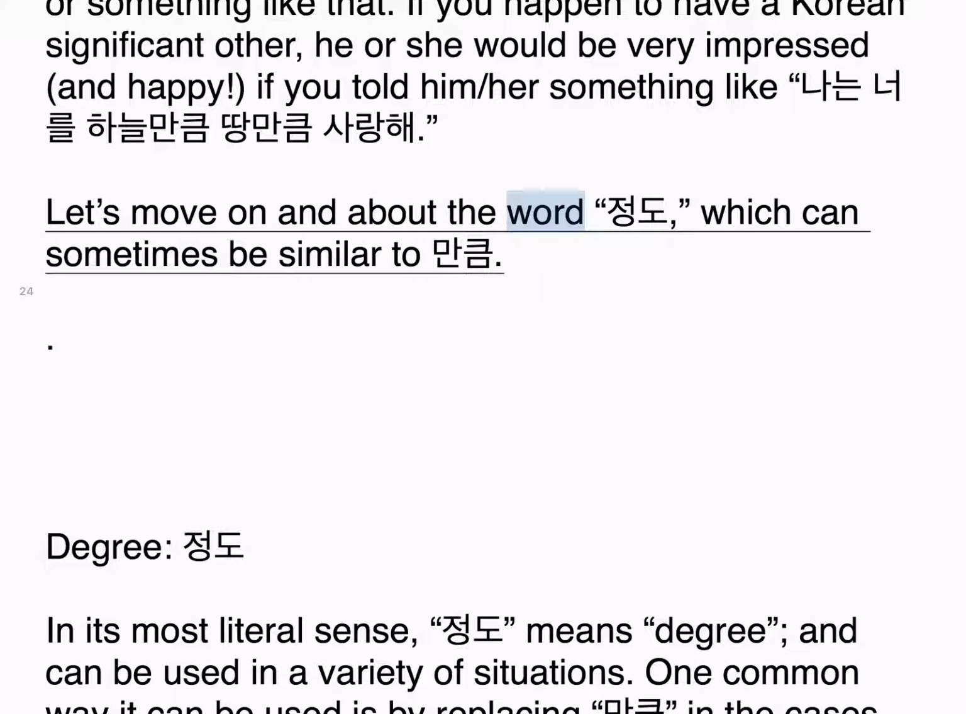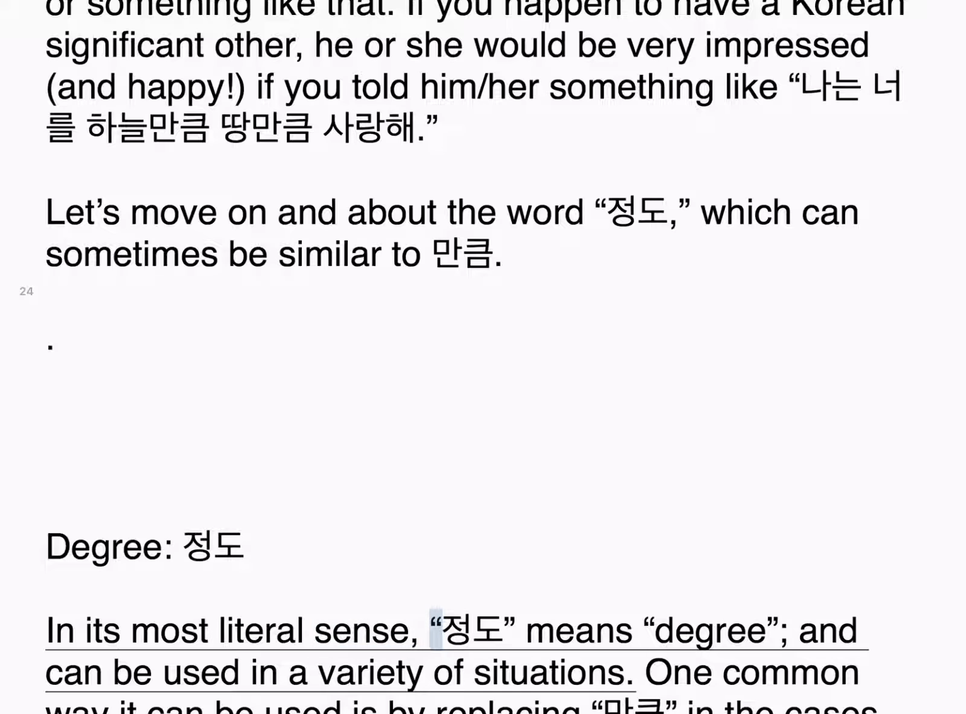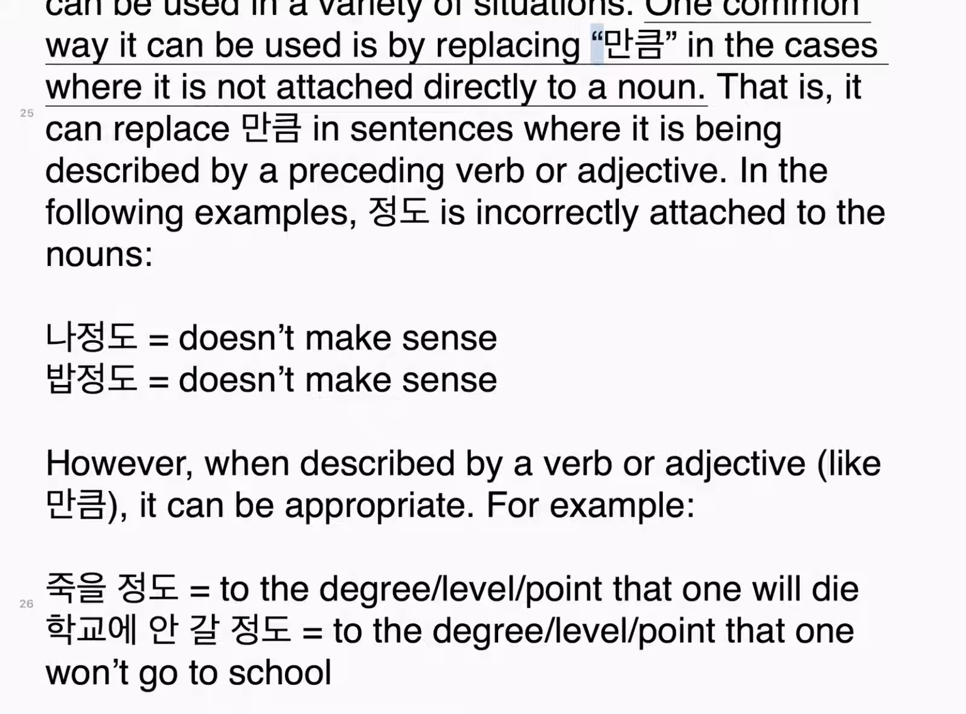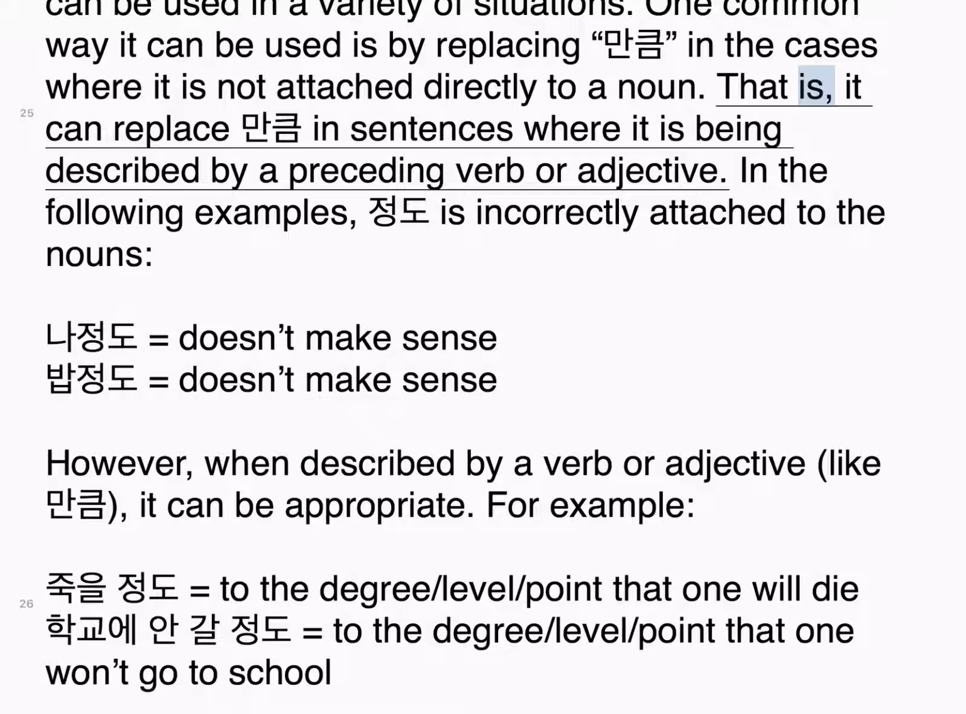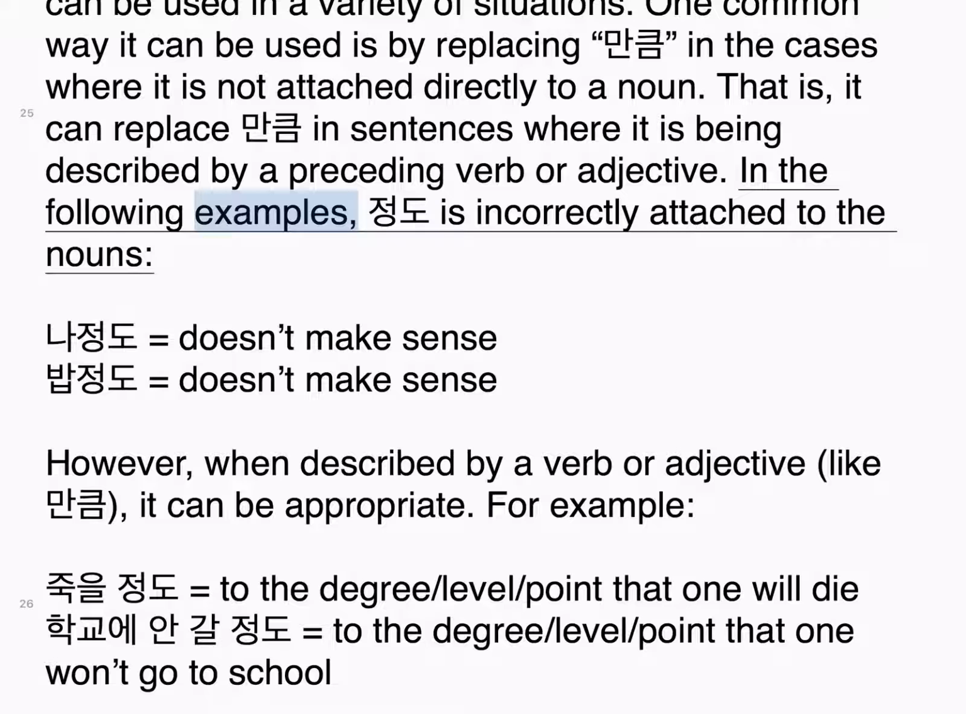Let's move on to the word 정도, which can sometimes be similar to 만큼. 정도, in its most literal sense, means degree and can be used in a variety of situations. One common way it can be used is by replacing 만큼 in the cases where it is not attached directly to a noun. That is, it can replace 만큼 in sentences where it is being described by a preceding verb or adjective. In the following examples, 정도 is incorrectly attached to nouns. 나 정도, doesn't make sense. 밥 정도, doesn't make sense.